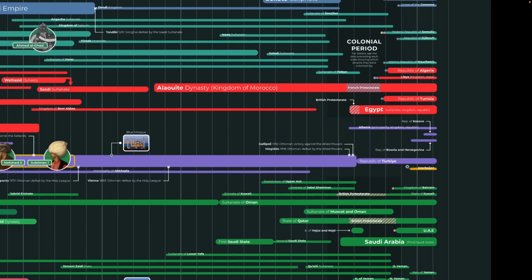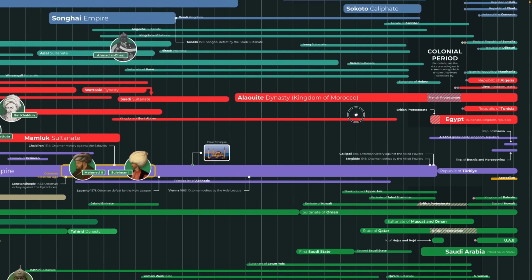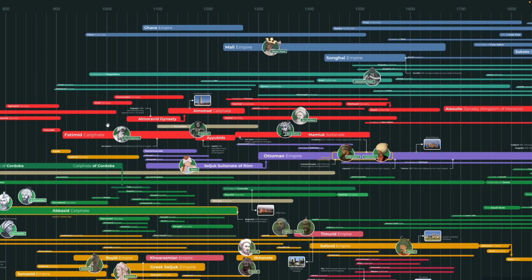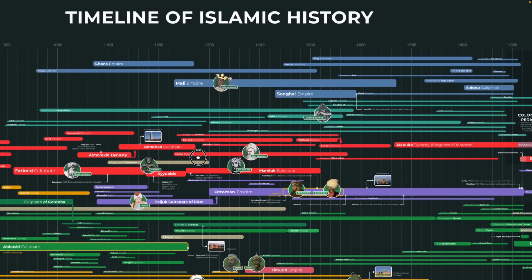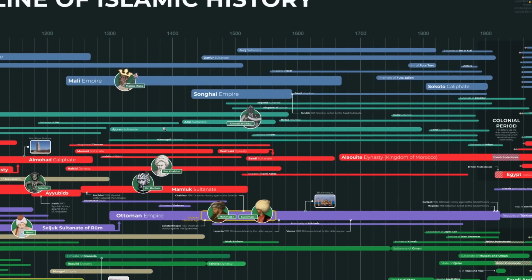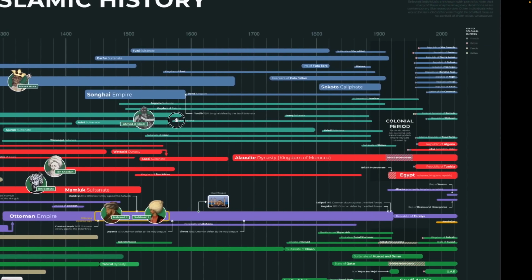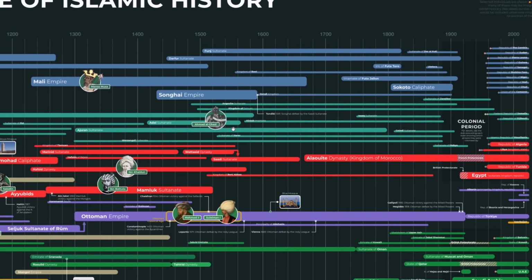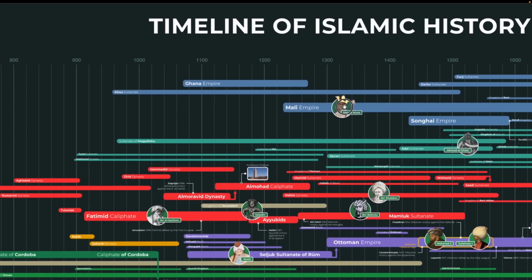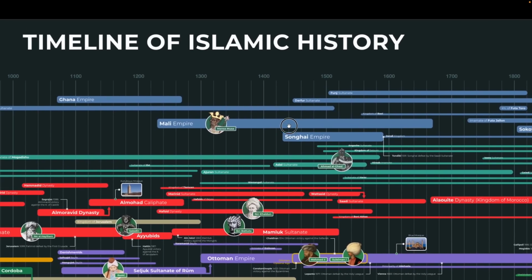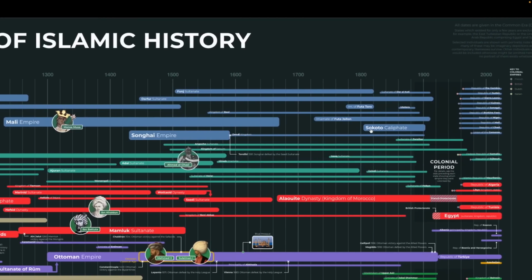And then Azerbaijan, I have put into the Iranian category. I don't know what Azeris will think of that, but I decided that. Then we have this red color that represents North African empires. And then this teal color, I believe, represents East Africa, and this represents West Africa. So in terms of West Africa, we have the Mali Empire, the Songhay Empire, the Sokoto Caliphate, the Darfur Sultanate, then the Funj Sultanate.